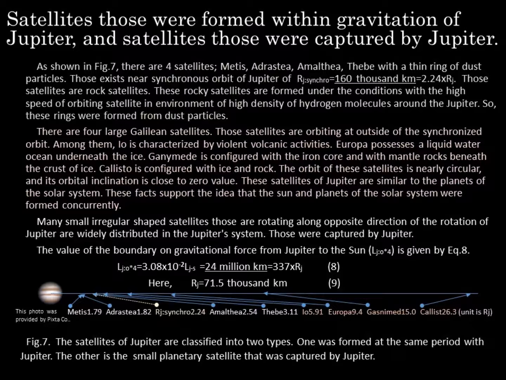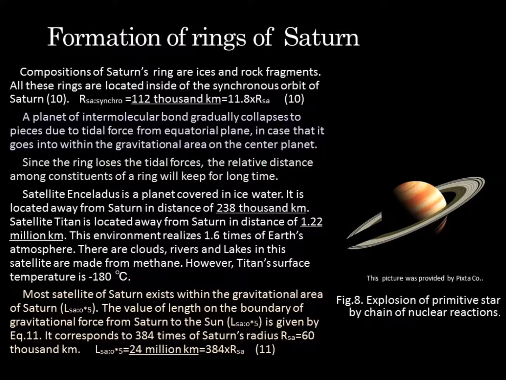Formation of rings of Saturn. The compositions of Saturn's rings are ice and rock fragments. All these rings are located inside the synchronous orbit of Saturn, which is 112,000 kilometers from Saturn, as indicated in equation 10. A body with an intermolecular bond gradually collapses into pieces, due to tidal force from the equatorial plane, if it goes within the gravitational area of the planet Saturn.